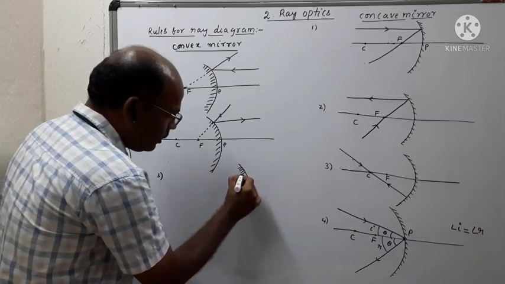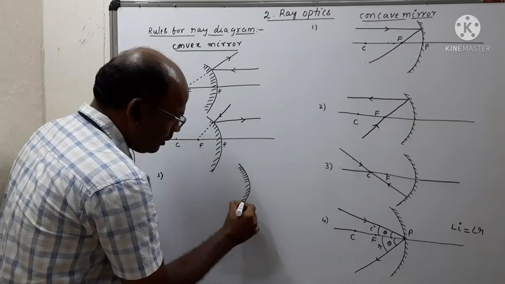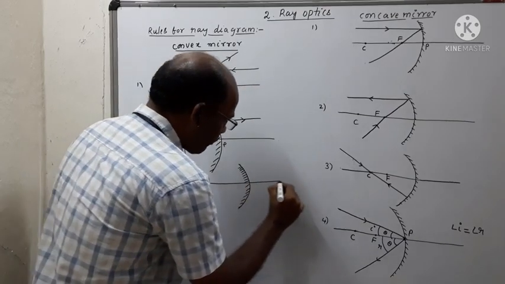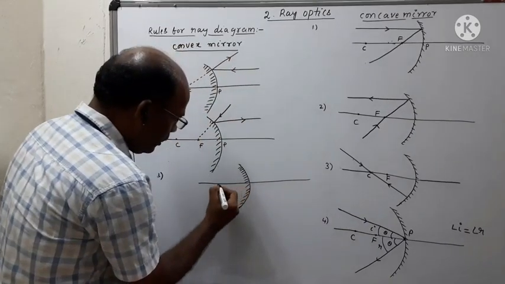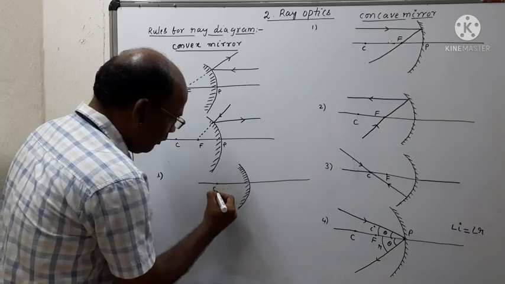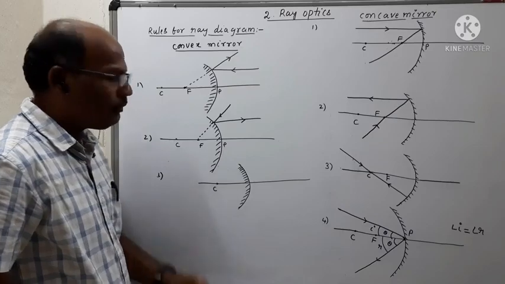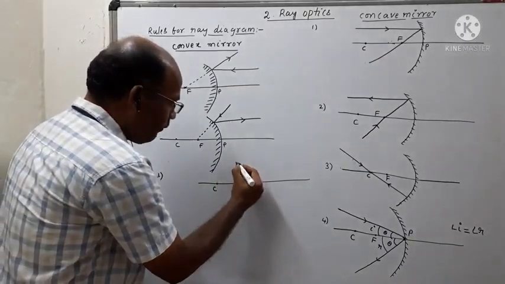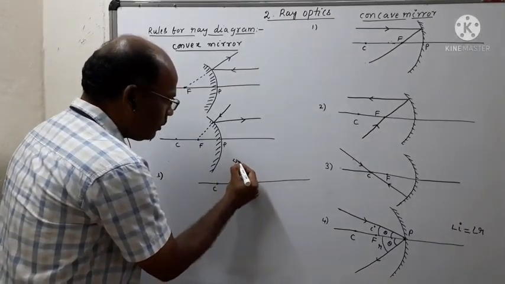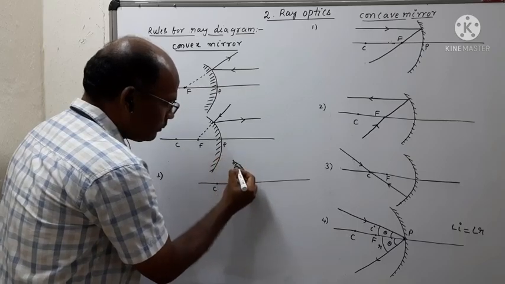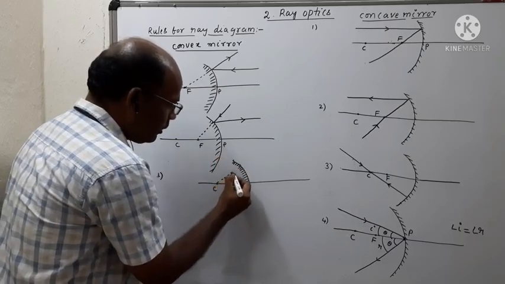So this is the inner surface, silver coated. This is the center of curvature. Suppose the light ray is directed towards the center of curvature, that means here.